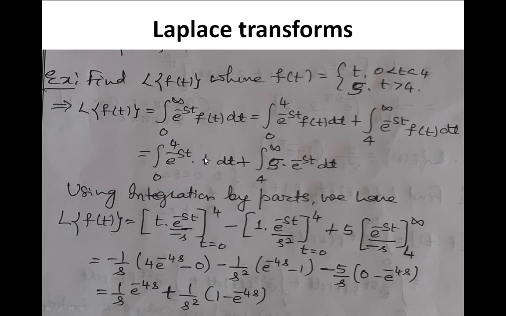Take care that here t is the variable, not s. s is simply a parameter, I mean a constant term. t into e to the power minus st divided by minus s between t equal to 0 to 4, minus 1 into e to the power minus st divided by s square between 0 to 4, plus 5 into e to the power minus st divided by minus s between 4 to infinity.